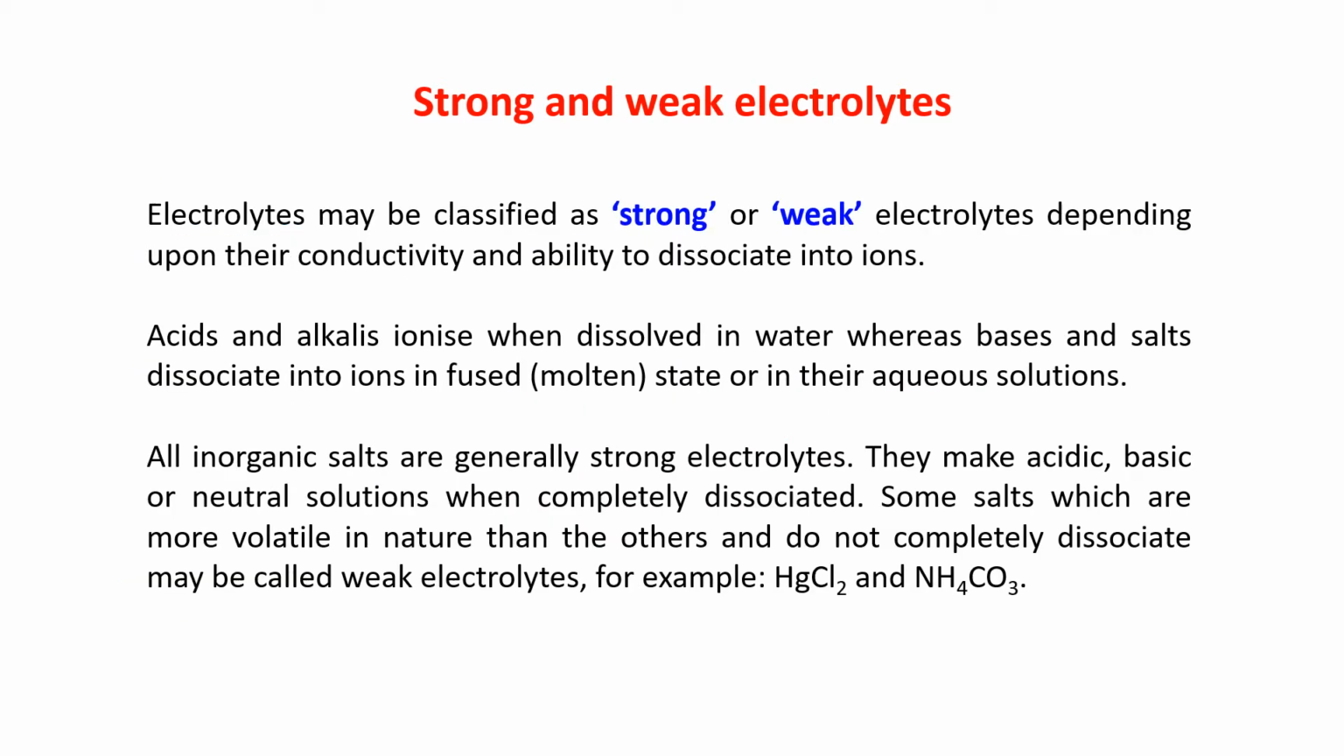Now next is strong and weak electrolytes. Electrolytes may be classified as strong and weak electrolytes depending upon their conductivity and ability to dissociate into ions. Acids and alkalis ionize when dissolved in water, whereas bases and salts dissociate into ions in fused, or you can say molten state, or in their aqueous solution.